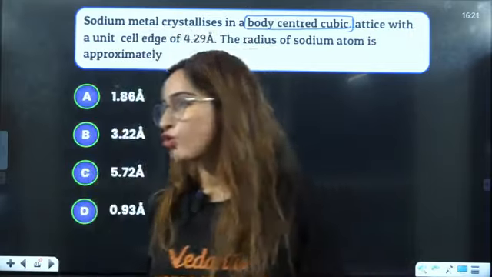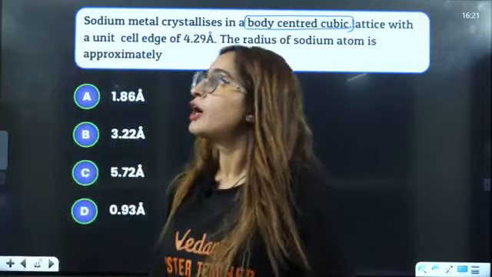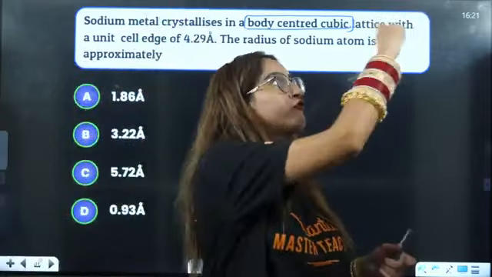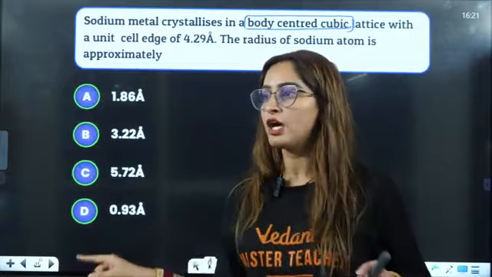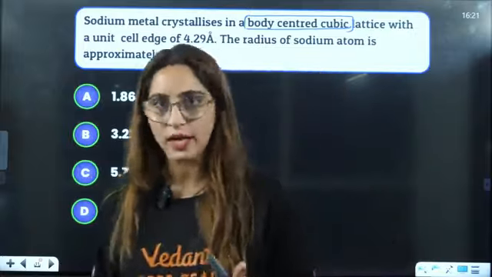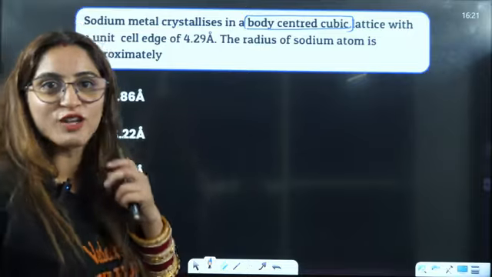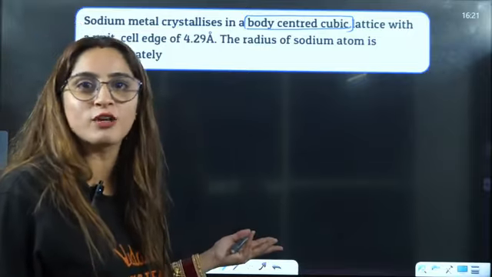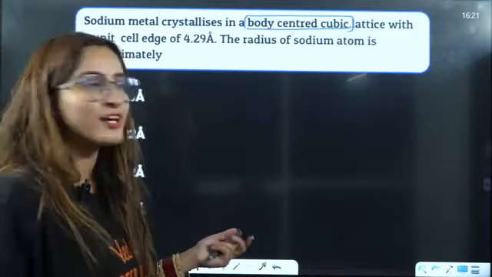And if you see your room, how many corners do you have? 1, 2, 3, 4, 5, 6, 7, 8. Total we have 8 corners. Everyone's room will have 8 corners, unless you have a designer room.